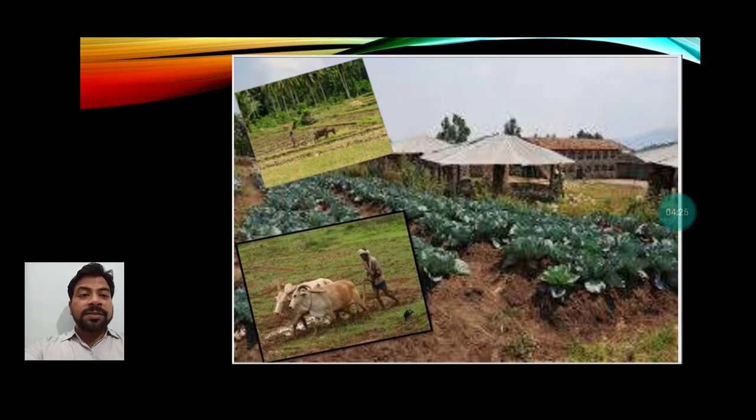Next you can see some intensive subsistence farming. Here you have to focus that the size of the farms is small, and on that small plot farmers are doing cultivation using modern methods of farming. You can see how that farmer is working on the small patch, and sometimes farmers are involved in cultivation of vegetables. Houses are nearby.